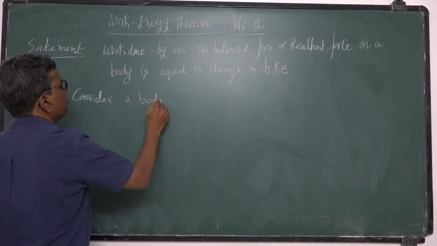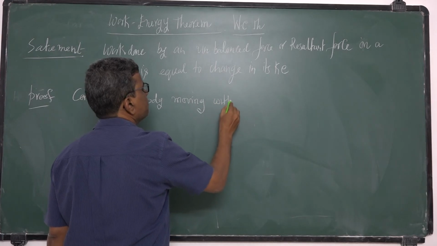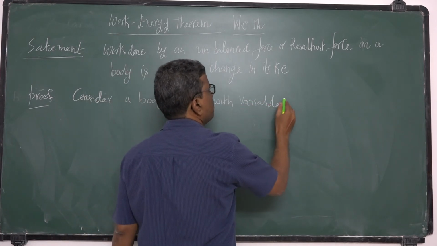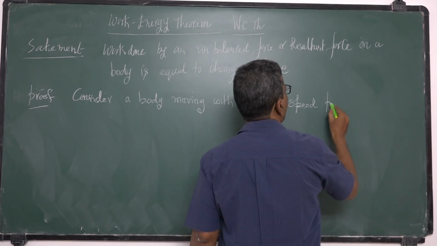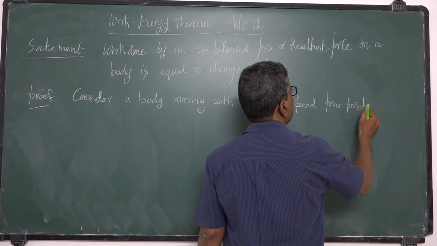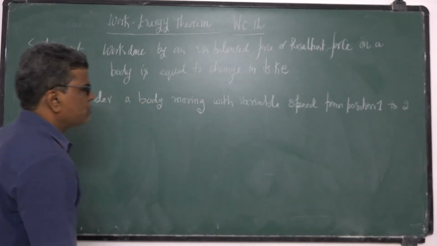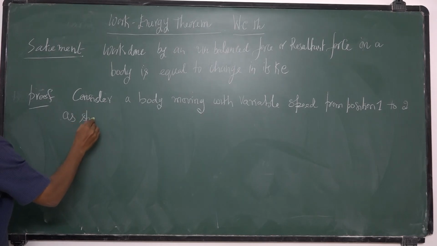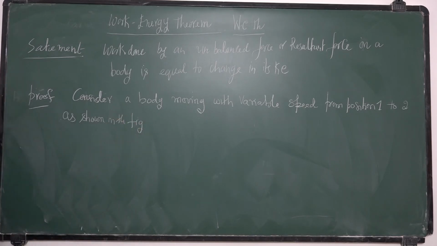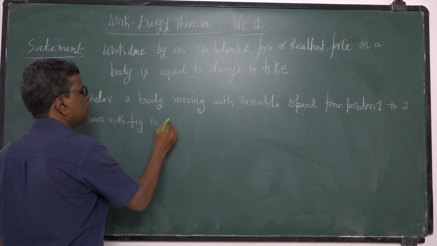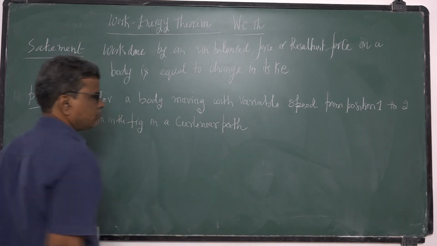Consider a body moving with variable speed from position 1 to 2, as shown in the figure, in a curvilinear path, like this.